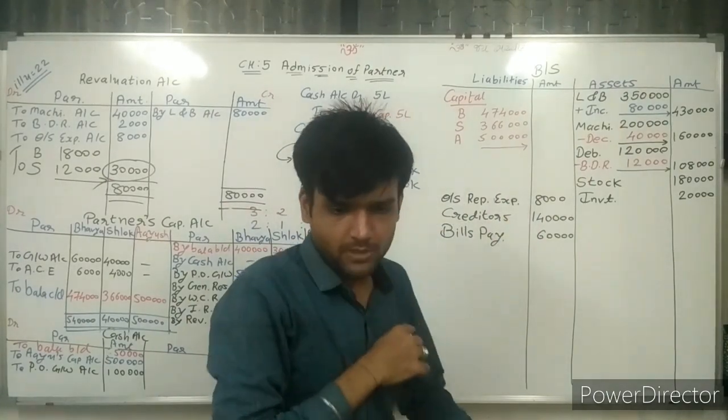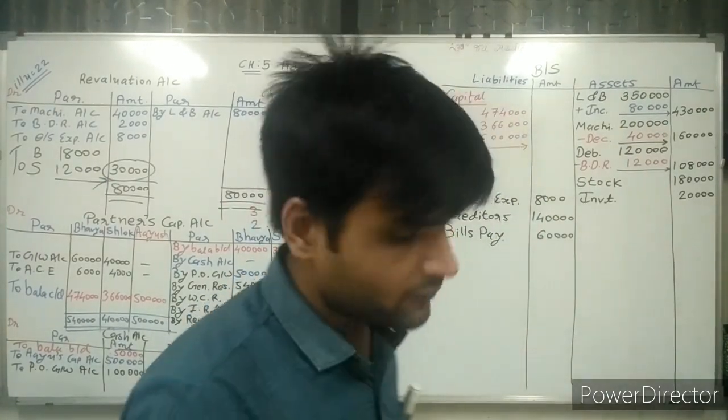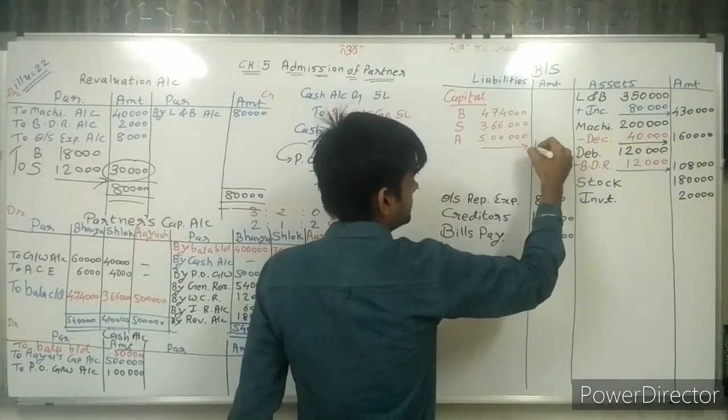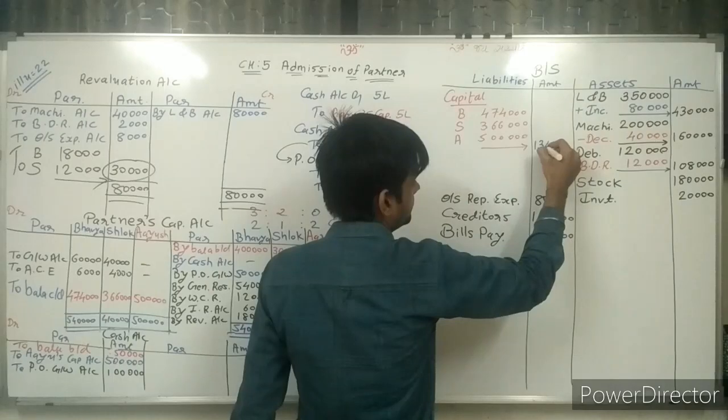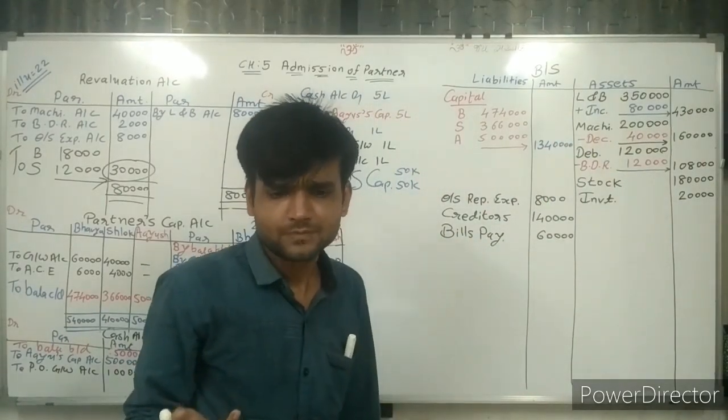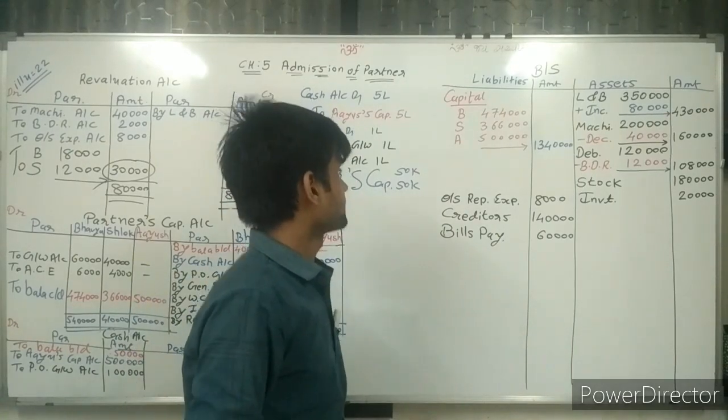If we total these three, 474, 366 and 5, we get 13,40,000. Simple one, sir. 13,40,000.